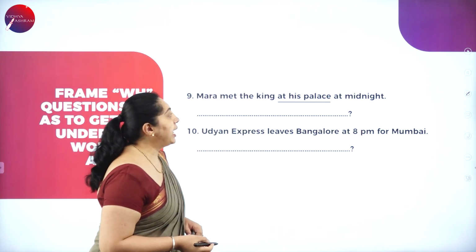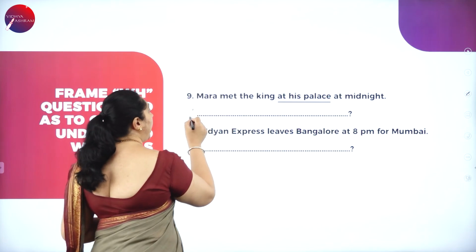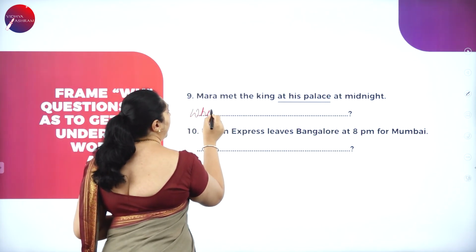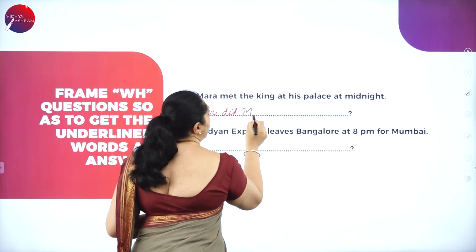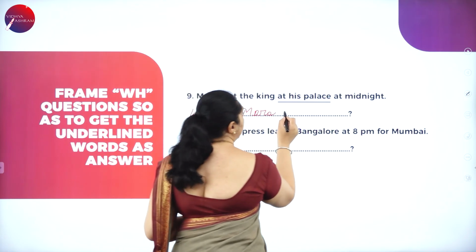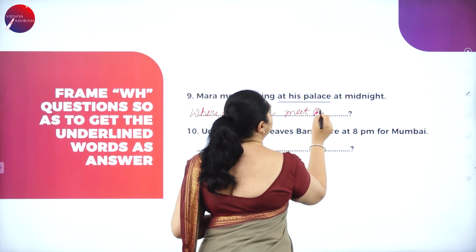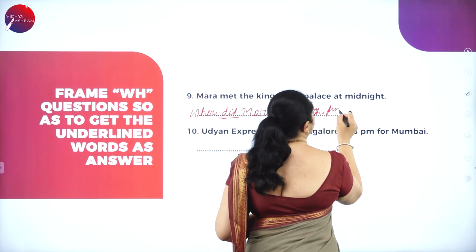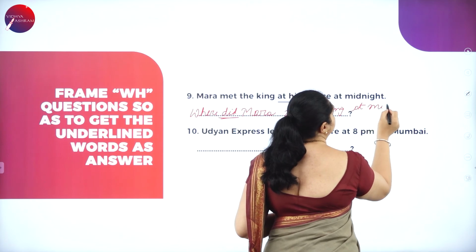Mara met the king at his palace at midnight. Where did Mara, using did here, so it should be in the present tense, meet the king at midnight?